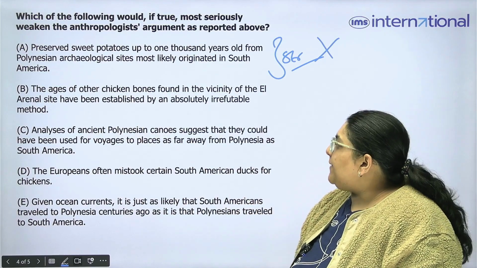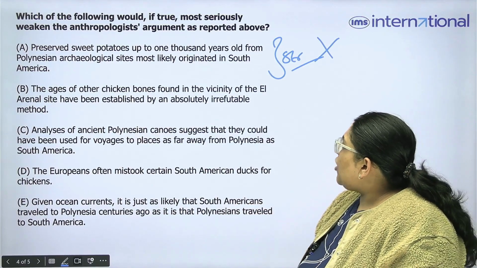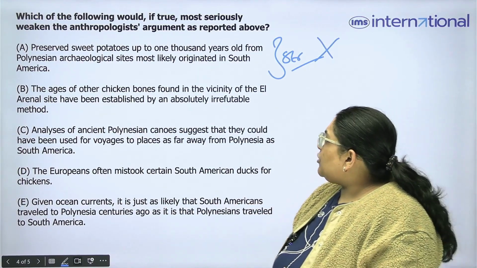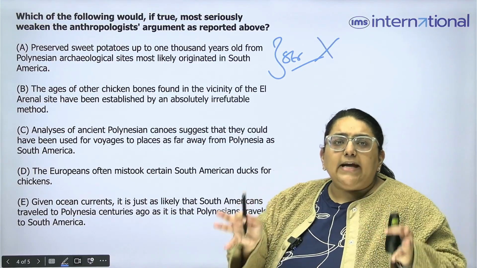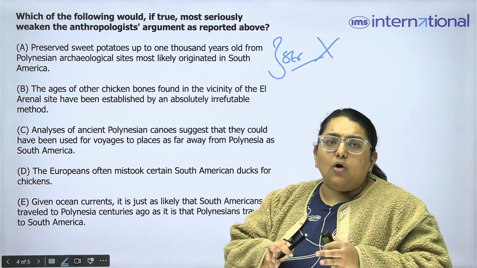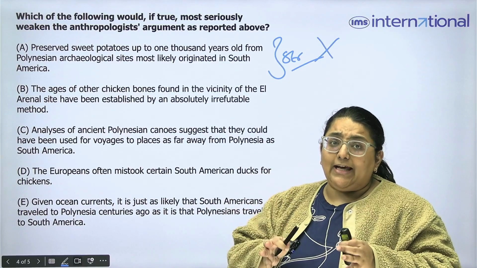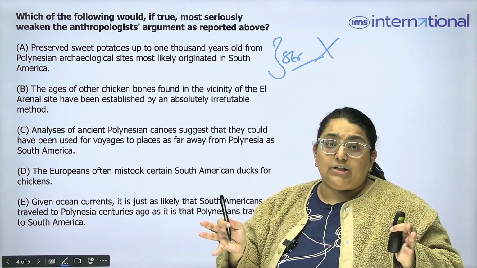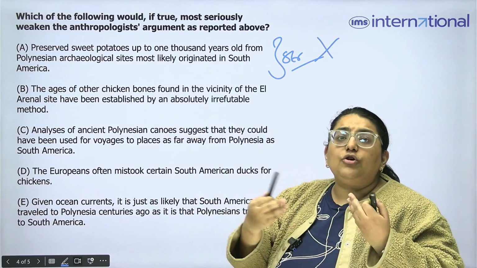Now let's have a look at B. The ages of other chicken bones found in the vicinity of the El Arsenal site have been established by an absolutely irrefutable method. Okay, so that means the ages of the chicken bones which were found were very accurate. The method that was used was very correct. But does this establish where the chicken came from? Where did the chicken originate?